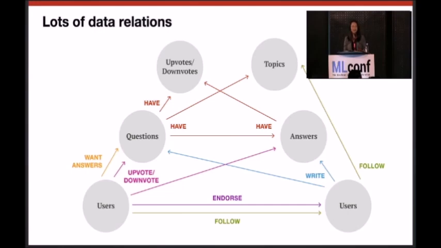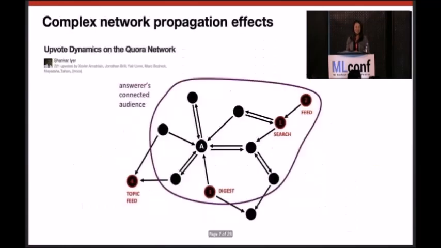Above all that, all the questions and answers are labeled with some topics to organize its content, and topics belong to a certain hierarchical structure, right? So you can think of this as a knowledge base with added layer of social networks and topic ontology. I mentioned early on that, as of today, we have millions of questions and answers and users, and also 1,000 topics. As a matter of fact, we released some usage number a while ago, about 100 million unique monthly visitors. So we look at this and we think this is not only big data, but also very rich data. And so what can we do with them?